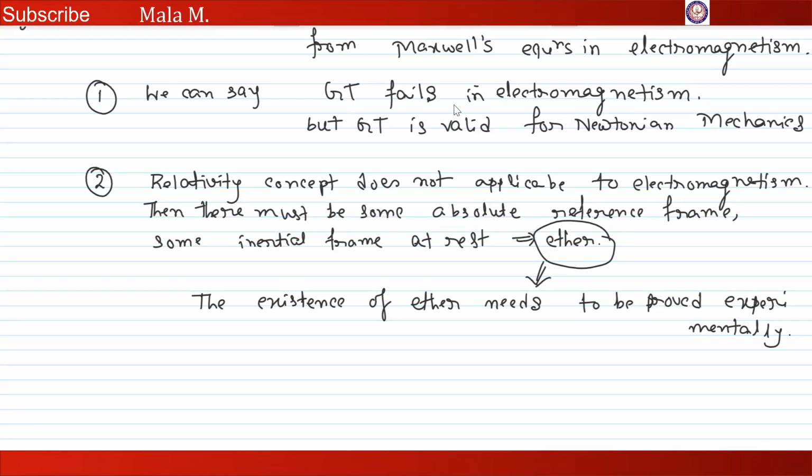So basically Galilean transformation is valid for Newtonian mechanics, and these two come under the same point. So we can simply call this 1A and this one 1B.